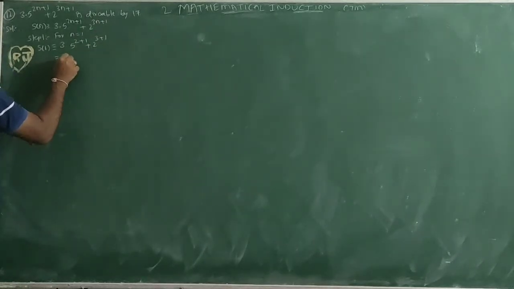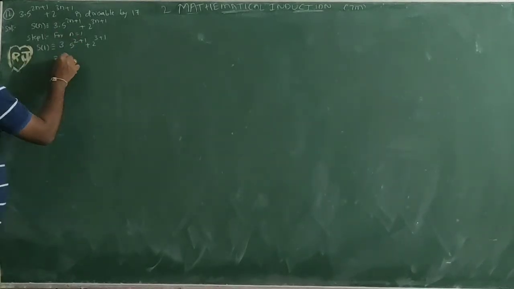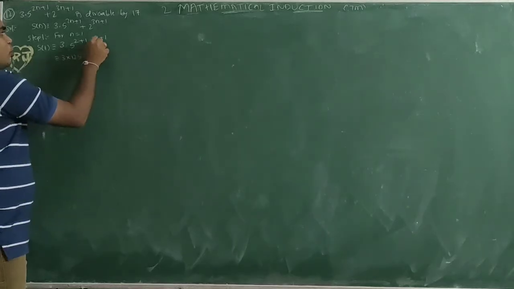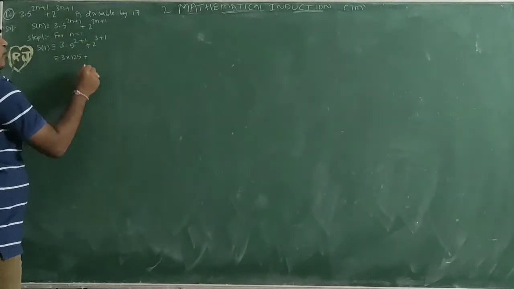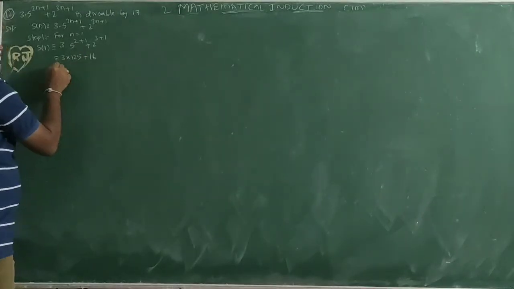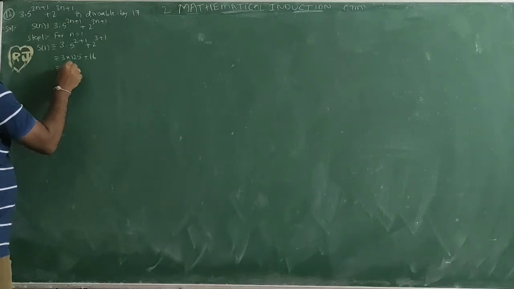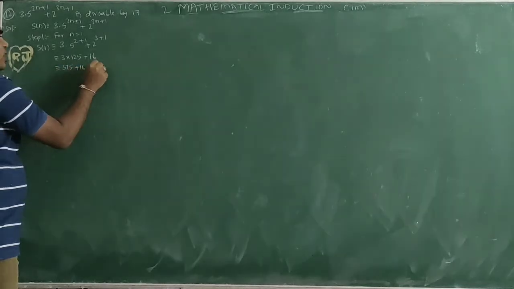So 3 into 5 power 3, 5 cube equals 125, plus 2 power 4, which is 2 into 2 is 4, into 2 is 8, into 2 is 16. So 3 into 125 is 375, plus 16 equals 391.